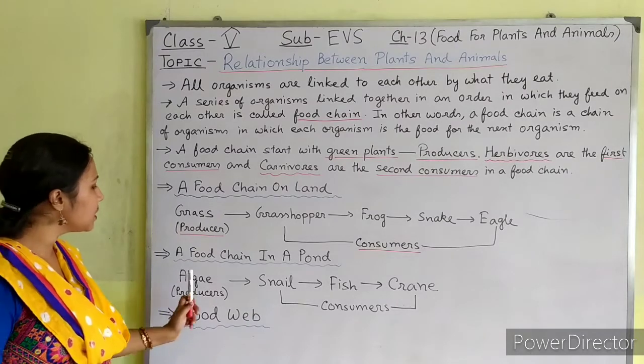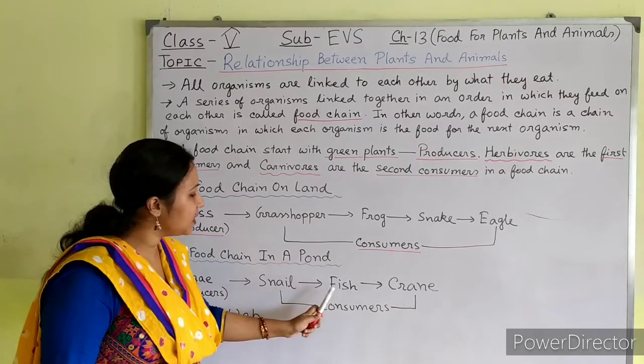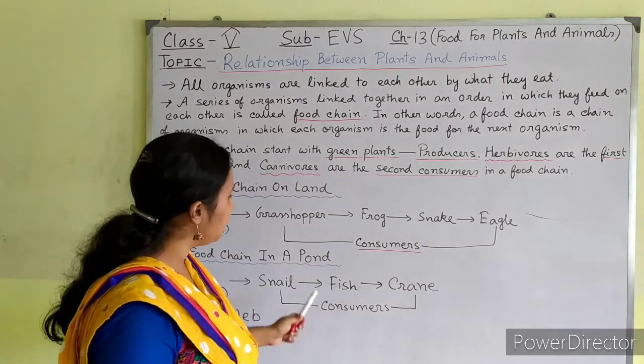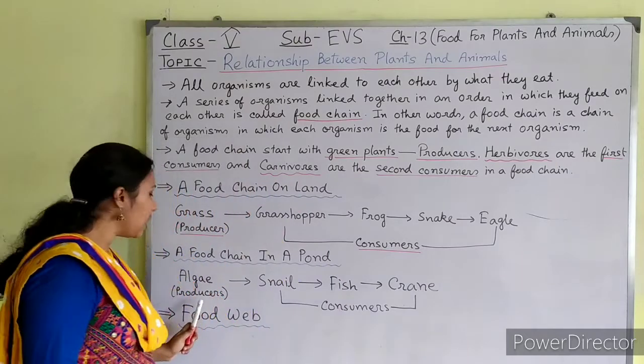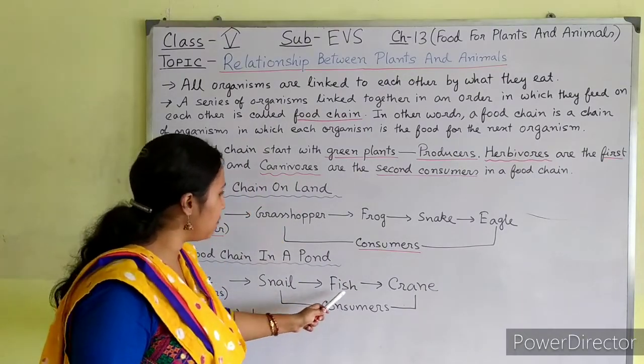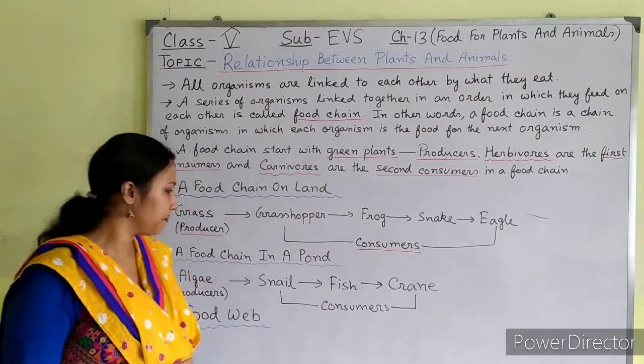Next, algae is eaten by snails. So here algae are the producers and snail, fish, crane are the consumers.